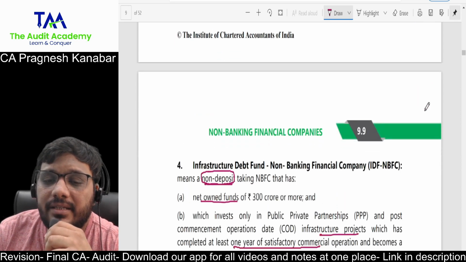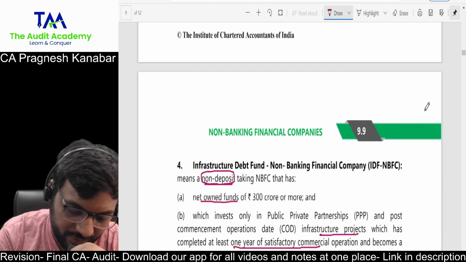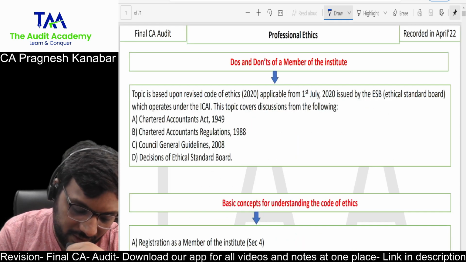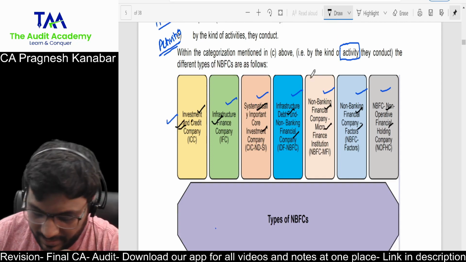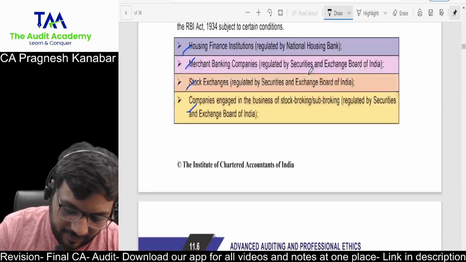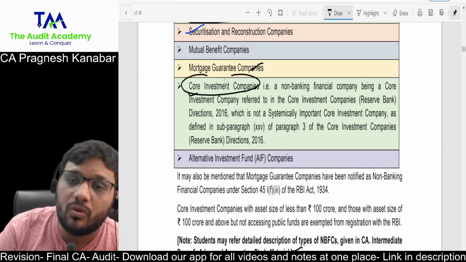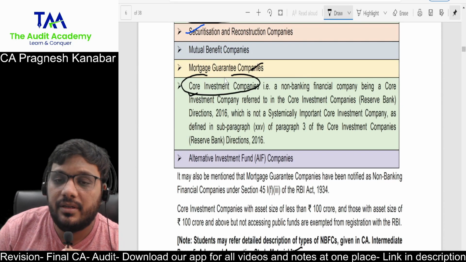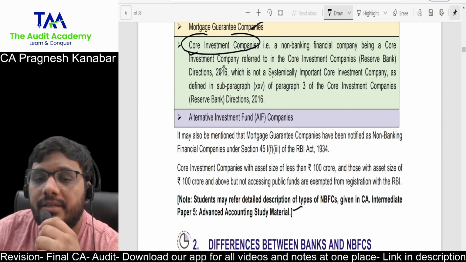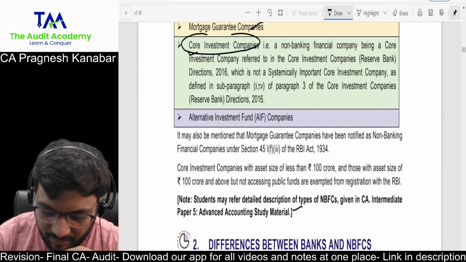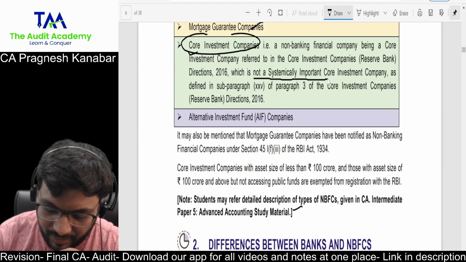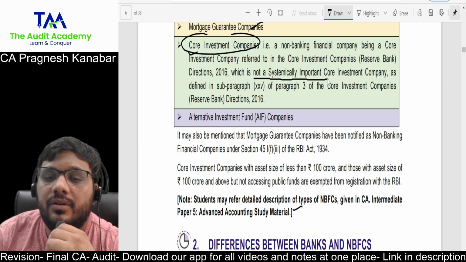Now, why did I say that this particular discussion turns out to be important for you? Because in your module there are some specific discussions that they have given. Look at this. They say that some of the core investment companies are exempt. Now, which core investment companies are exempt? A core investment company which is not a systemically important core investment company.